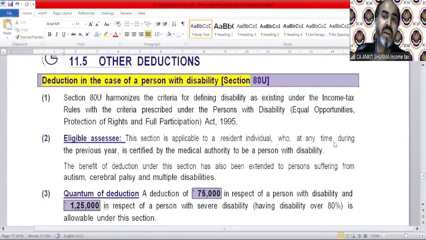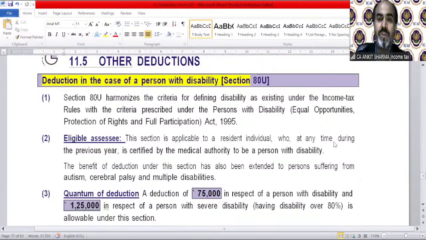He or she is earning herself or himself. So for the benefit of them, deduction under section 80U has been made. Section 80U harmonized the criteria for defining disability as existing under the income tax rule with the criteria prescribed under the person with disability.